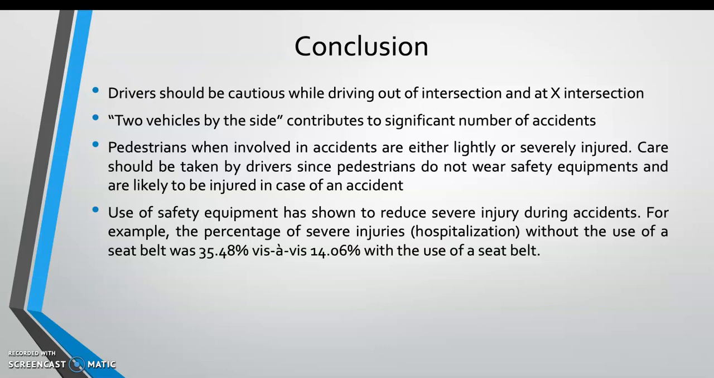Use of safety equipment has been shown to reduce the risk of severe injury during accidents. For example, 35.48% of the users who met with an accident and who did not have a seat belt were severely injured and had to be hospitalized, as against 14.06% of the users who met with an accident but had a seat belt on. This clearly shows that use of safety equipment reduces the risk of severe injuries.